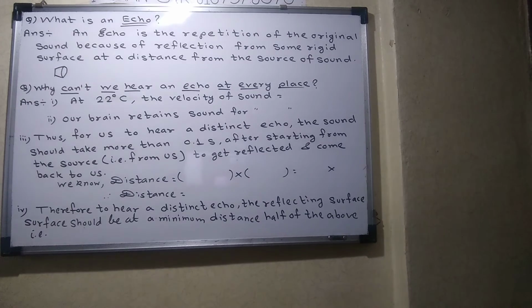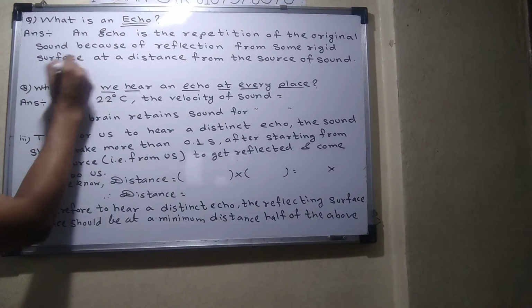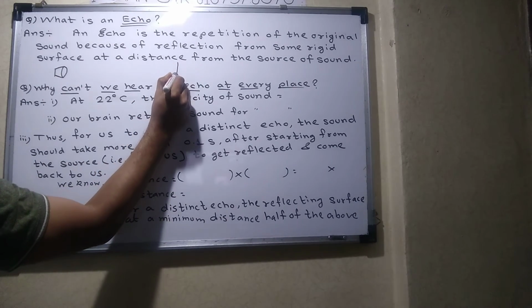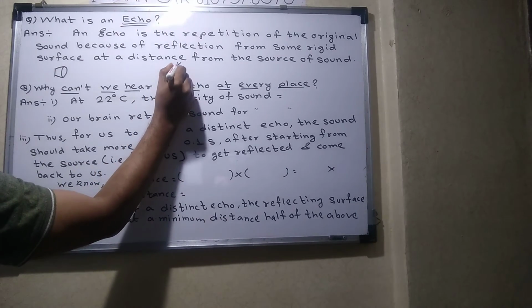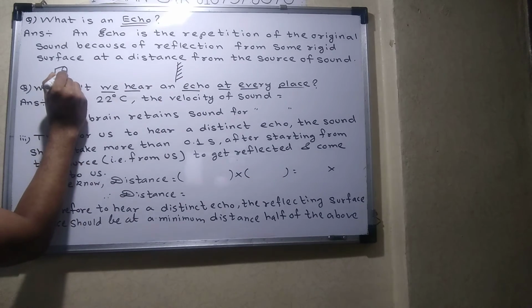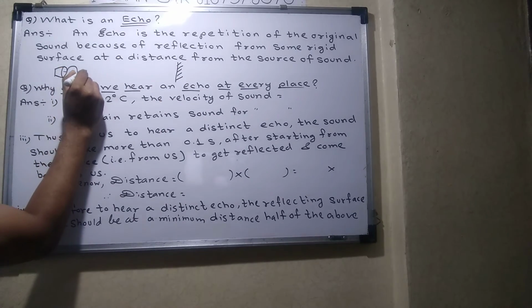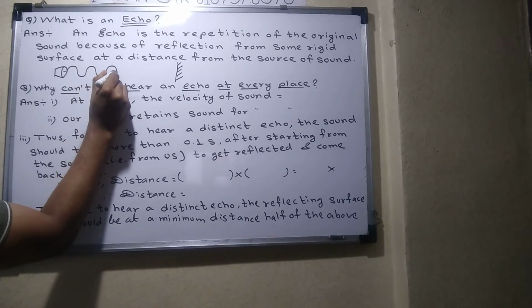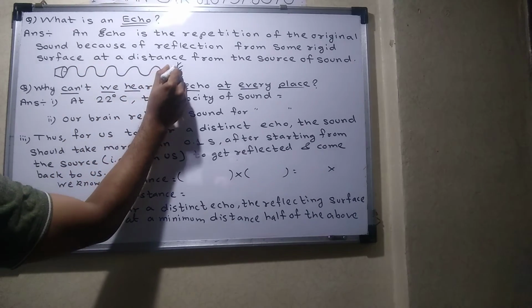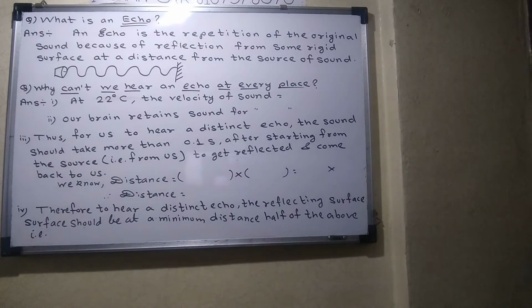So students, what is the next question? What is an echo? So therefore this is a source of sound. And there is what we will say a reflecting surface. So this source of sound, as we know, is a wave. It travels, and it strikes the reflecting surface and it gets reflected back.